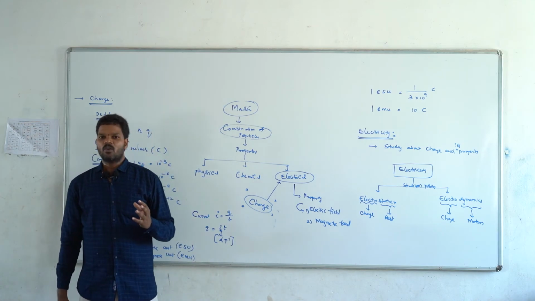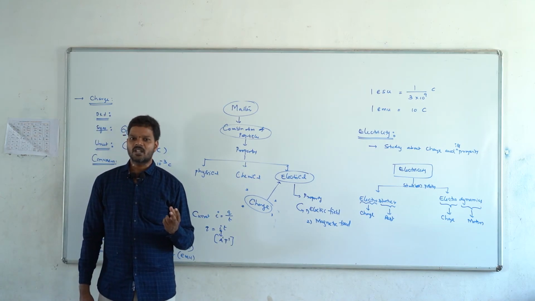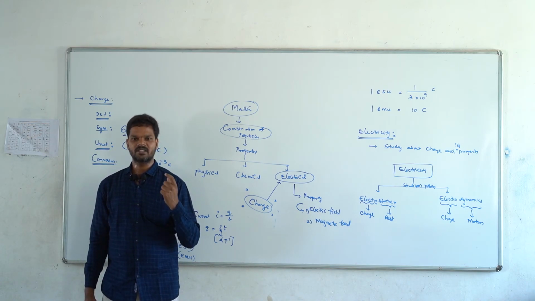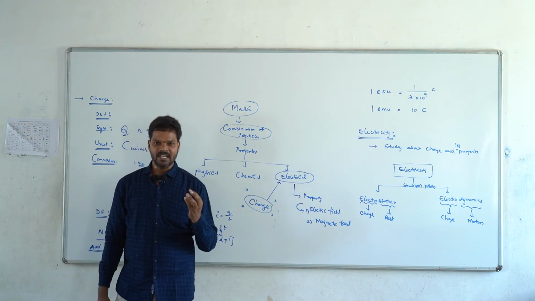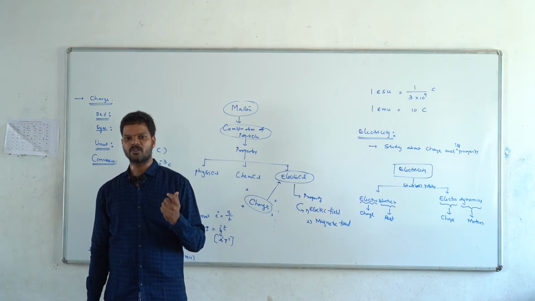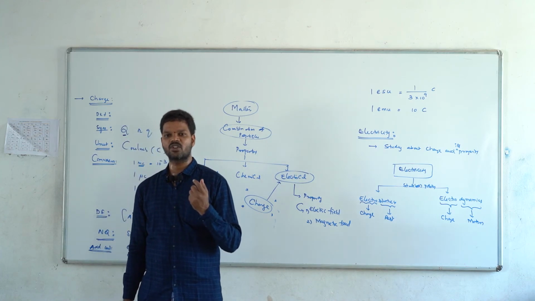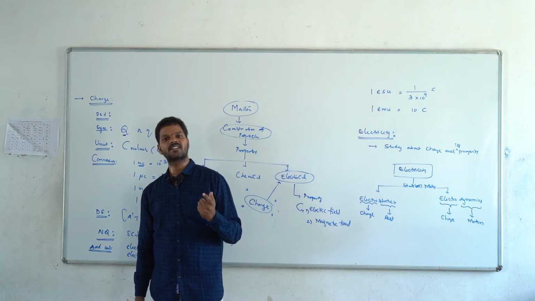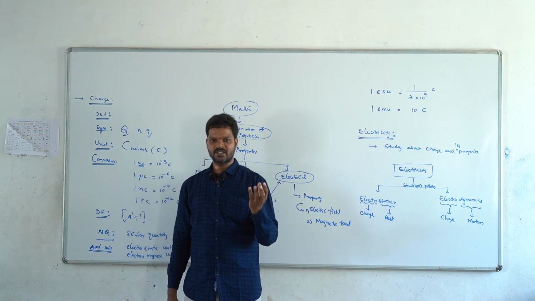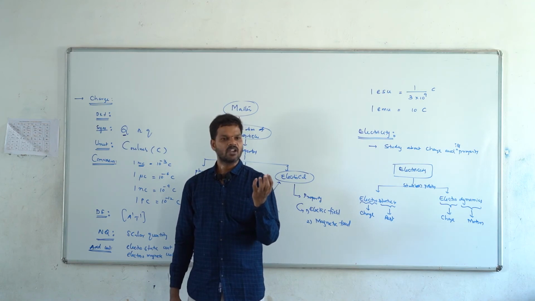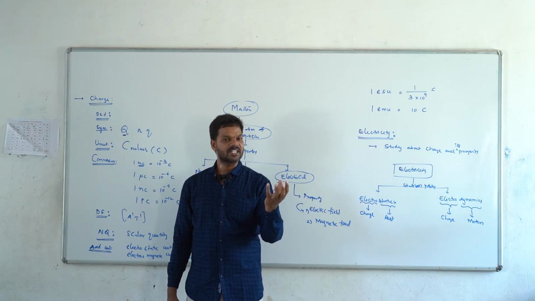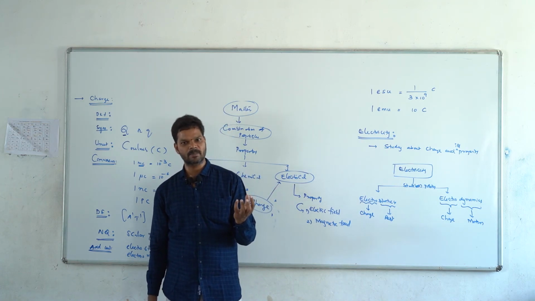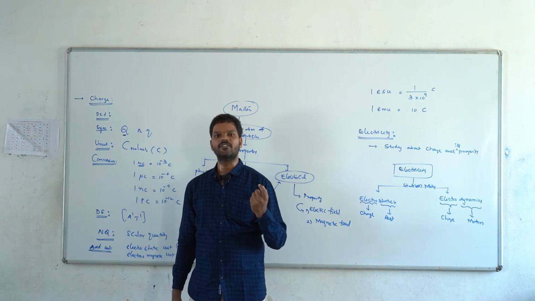What are the types of charges? Charges are mainly divided into two types. One is the positive charge, another one is the negative charge. When an uncharged body gets a positive charge or a negative charge, it is a big question. Modern physics says that if you have a neutral body in your hand, when will we say the body becomes positively charged and when negatively charged?